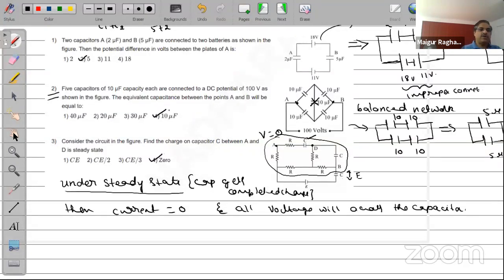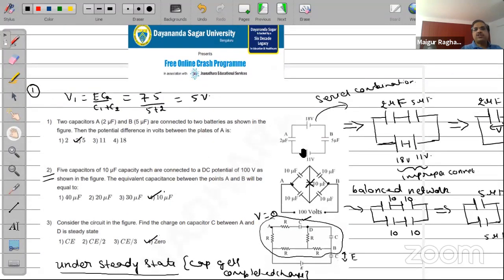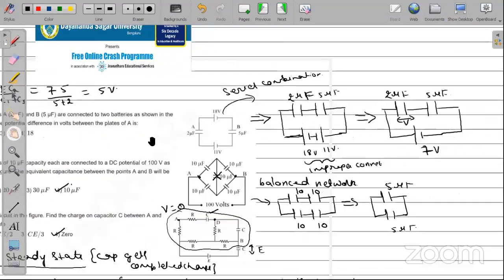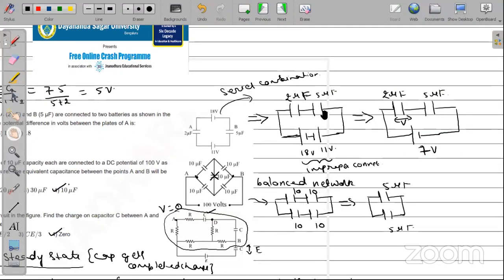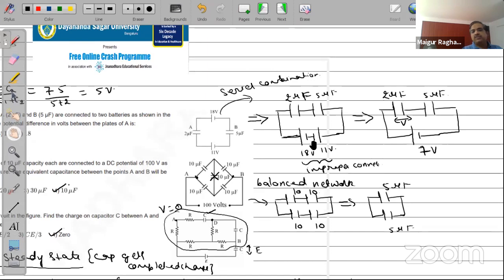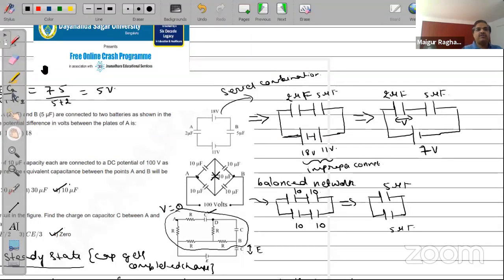Explain first question. Okay. Now, first question, I took the two capacitors in series, two cells also in series. Now, the reason why I connected this positive 18 volts and 11 volts in this way is because the positive is connected to the positive and negative is connected in this way. And therefore, the combination should be like this, isn't it? Negative, negative, positive, positive, okay, through the capacitors. So that is why I can write down the circuit like this.